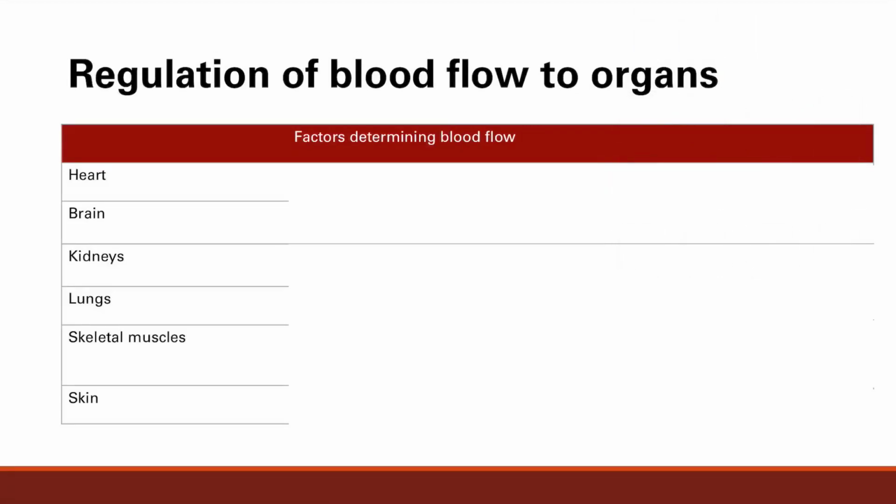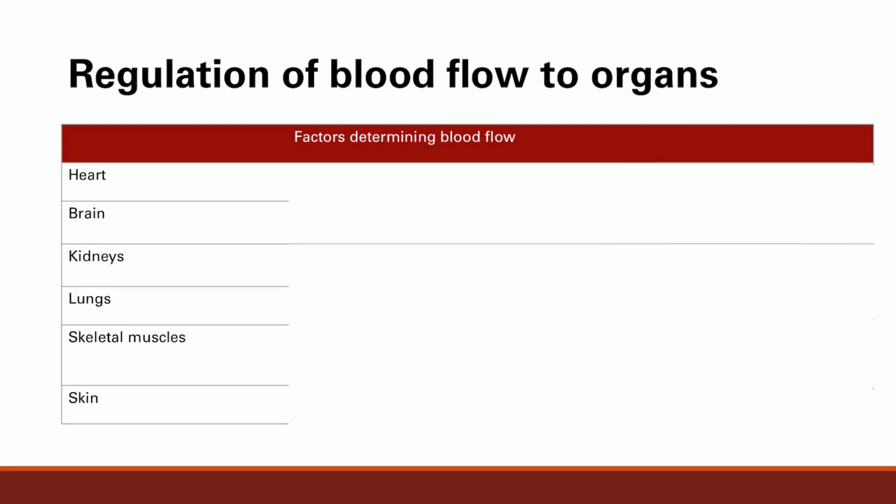So we just talked about how the chemoreceptors in the aortic arch and the carotid arch in the brain regulate blood flow systemically. But now we're going to talk about regulation of blood flow to the organs, and specifically autoregulation of blood flow to the organs. So it's another beautiful thing where each organ can sense its own blood, whether it's getting enough blood, and then tell the body to adjust accordingly.